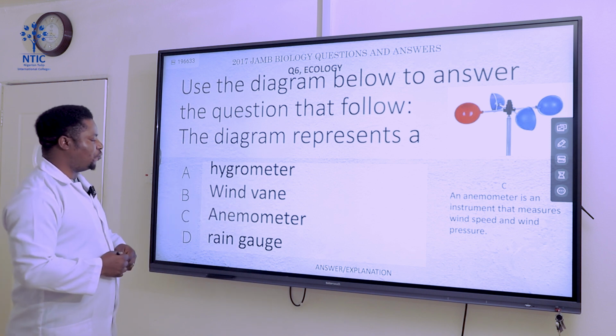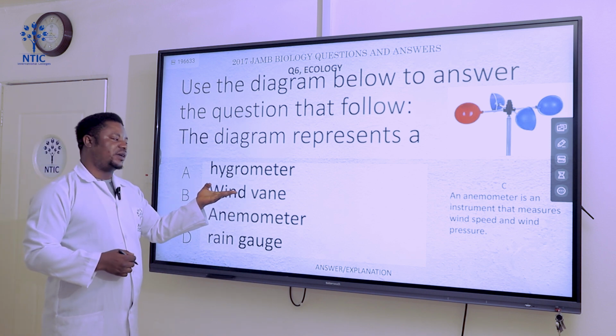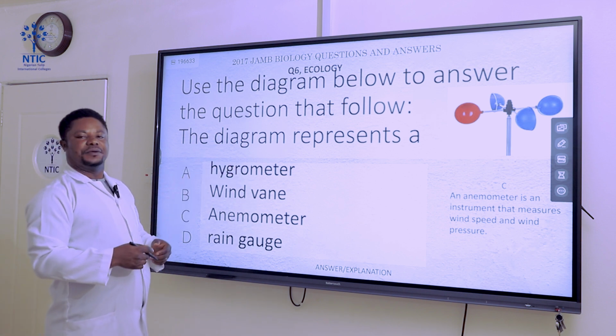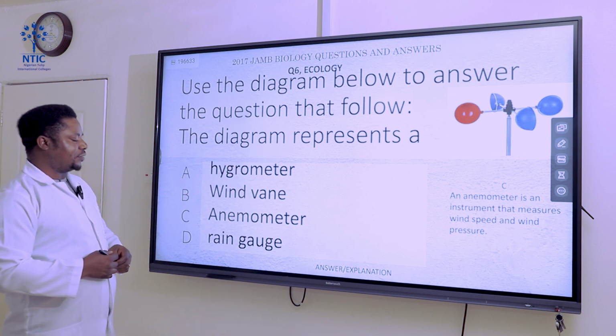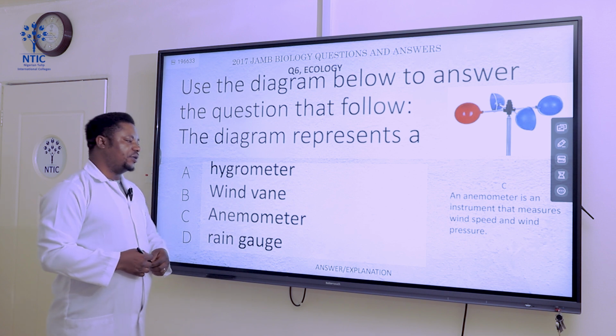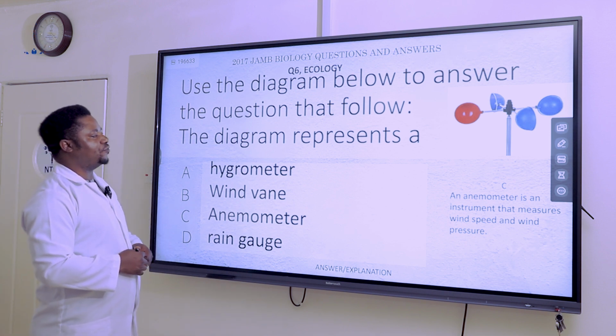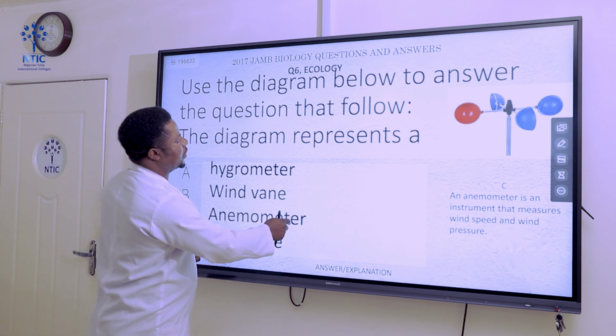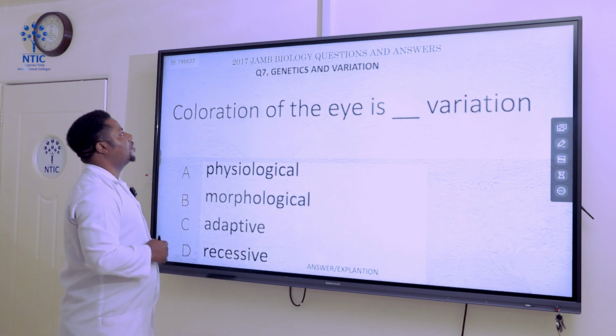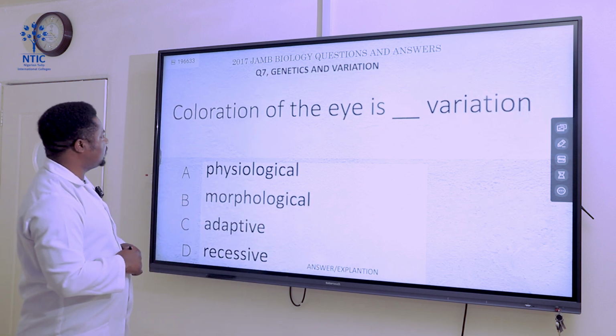This measures the speed of wind. This one measures the direction of wind. This one measures relative humidity in the atmosphere, while this one is used to measure the volume or the amount of rainfall in an area. Okay, next question. Question number 7, which is from genetics.